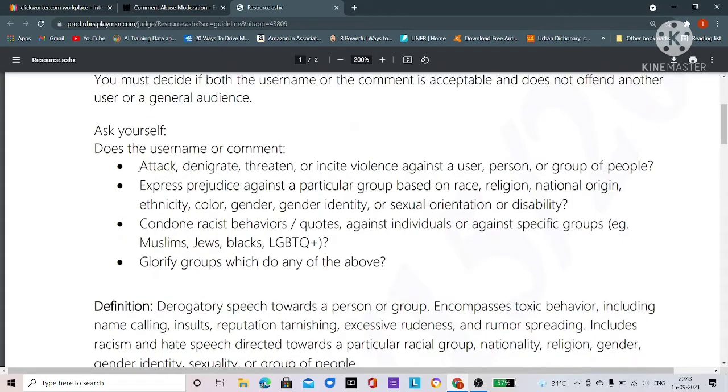You can see that attack, threaten, express prejudice, racist behavior, hate speech regarding minorities like Muslim, Jews, blacks, LGBT, or violence, or supporting groups, or supporting comments, all are abuse.